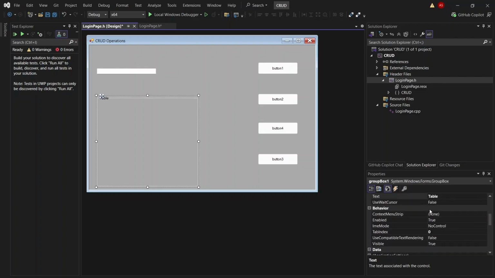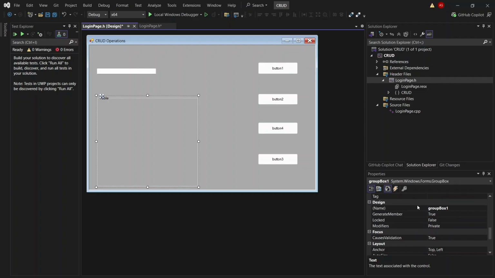We have two names, keep that in mind. One is the appearance text, which if we change, like I changed group box 1 to table, that change is reflected on my appearance screen. But on the back end, the locator for this box will be group box 1. I'll show you what that means.